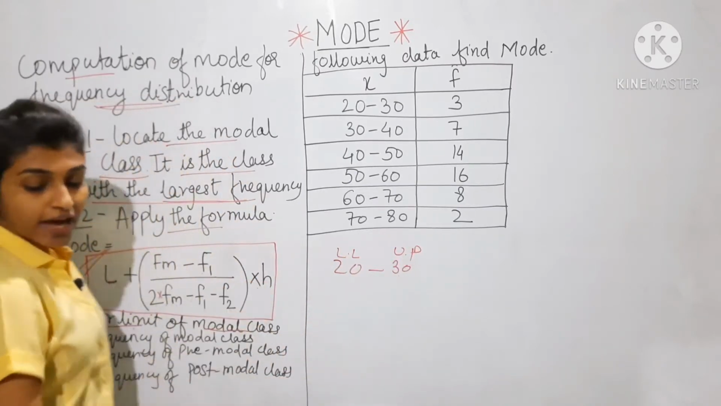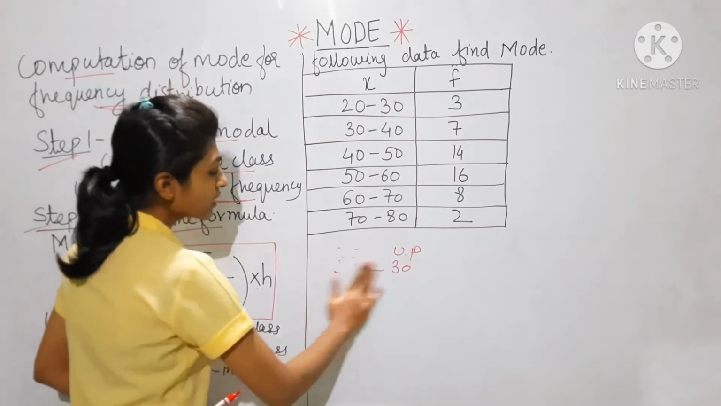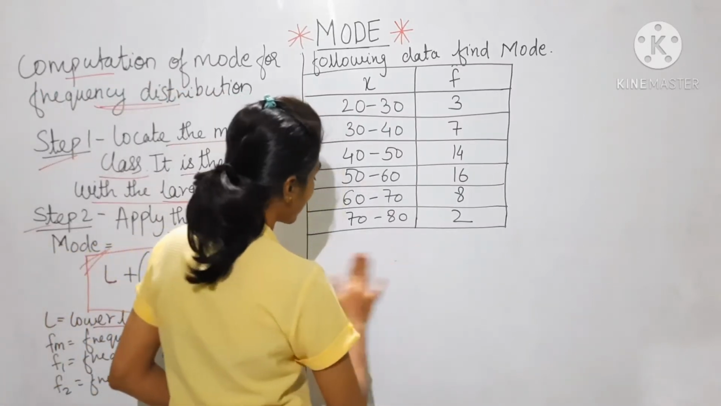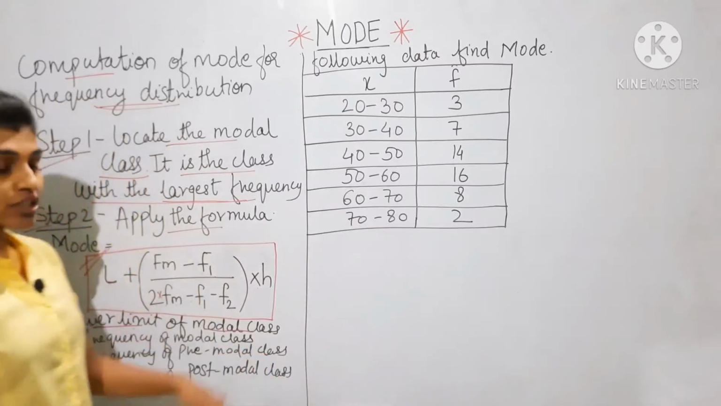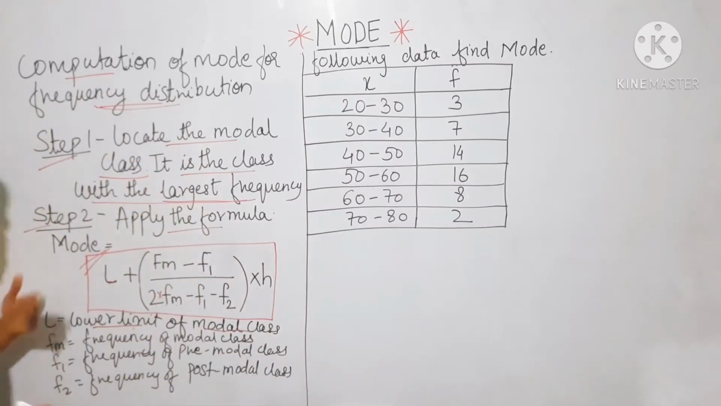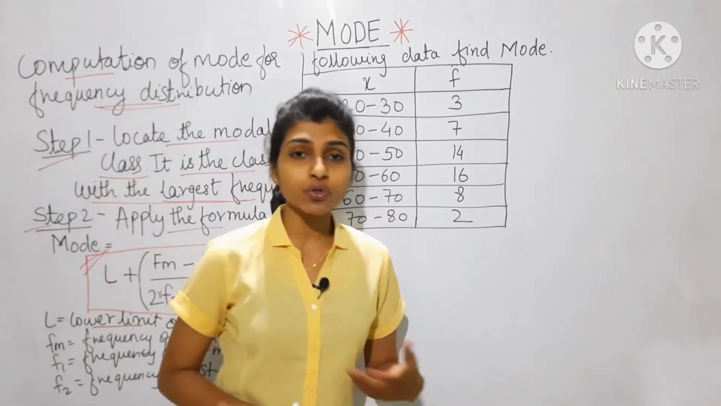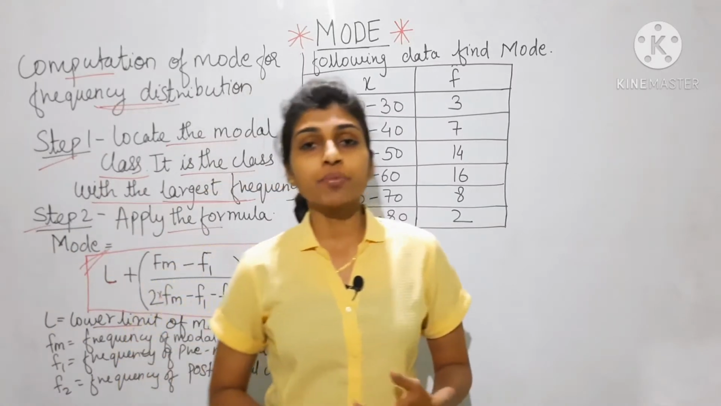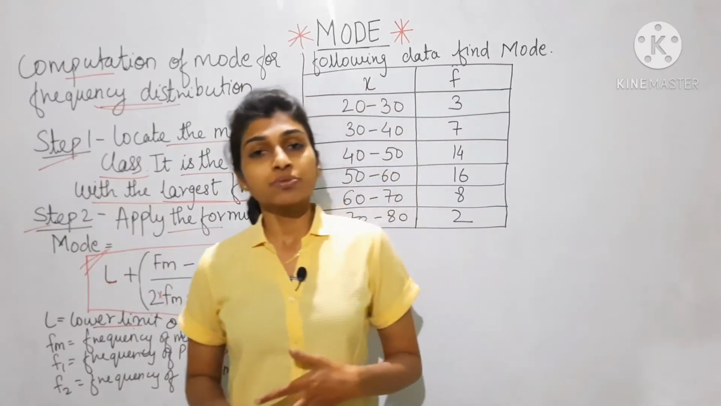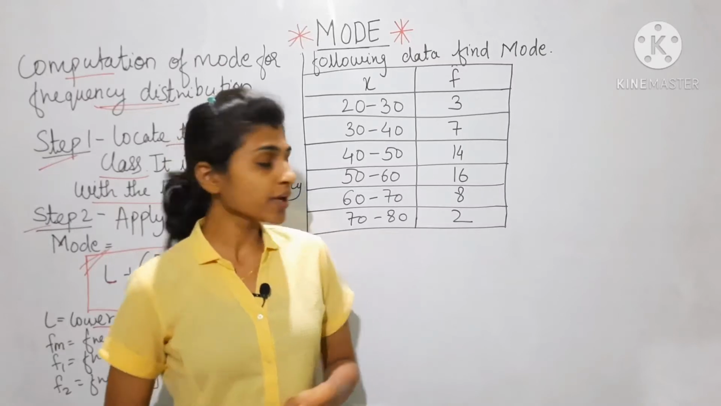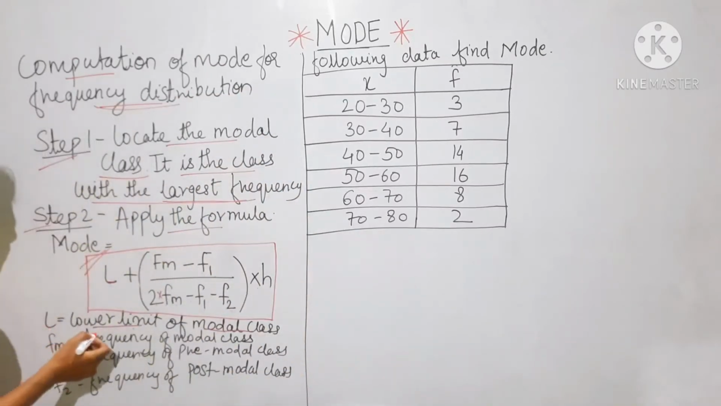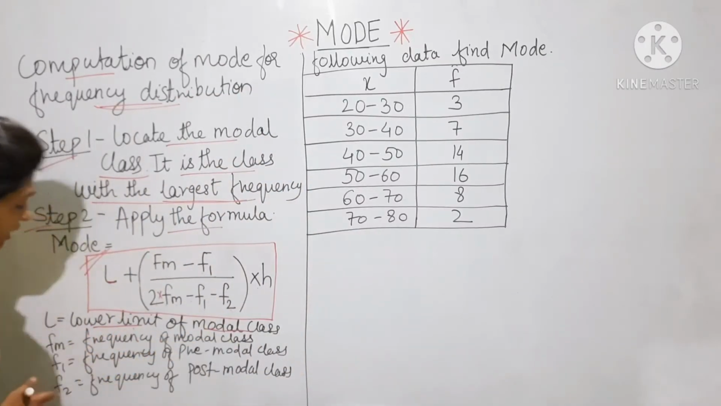This I have already explained in my frequency distribution lecture. The link you will find in the description box. Watch that video. It will be easy for you to understand what is lower limit, what is upper limit, what is class mark, and so on. So L means lower limit of model class.